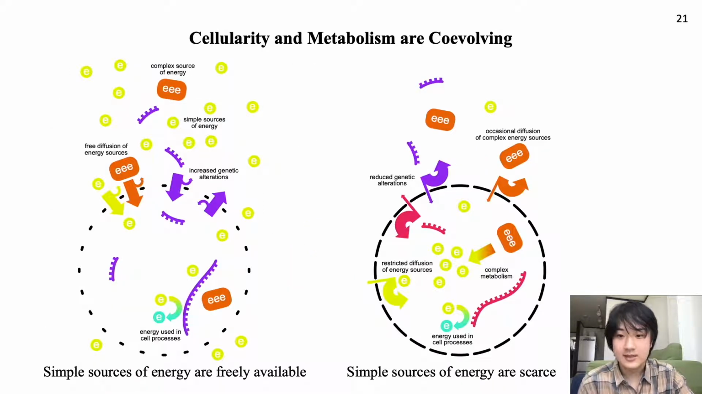This seems to make sense mechanistically if you think about it. When easy-to-use resources are plentiful in the environment, it makes sense to be more open to that environment, and there is little selective advantage for complex metabolism. Moreover, large and consistent genomic alterations prevent the Darwinian evolution of complex metabolism.